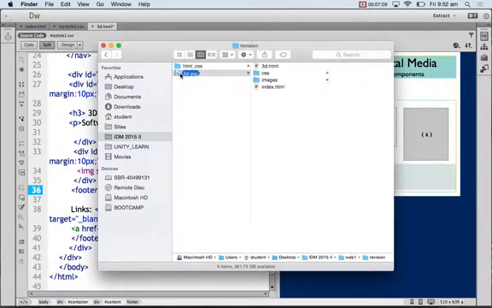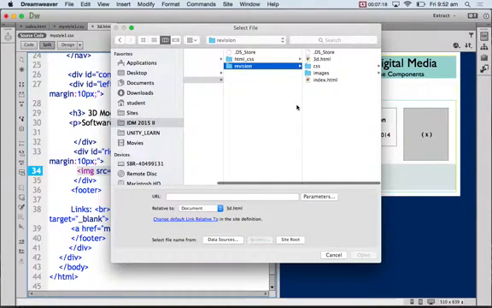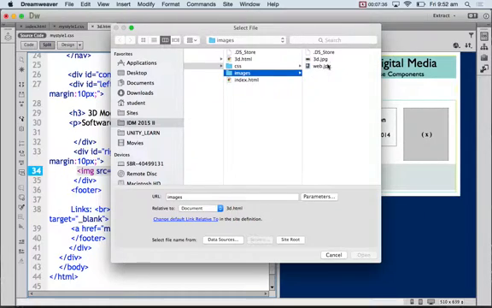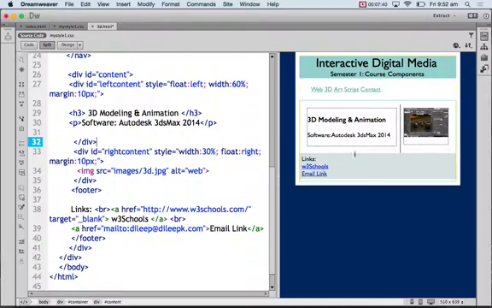Okay, it is in revision, so I just got to make sure I'm in revision in the right place. Sorry about that. I just need to make sure that site that we defined in the beginning has our HTML files, a CSS folder and an images folder. So any images we use should be in that images folder. Over the course of this semester we might make many folders, so we just need to be in the right folder, and then I select it, and voila, that's my image there.